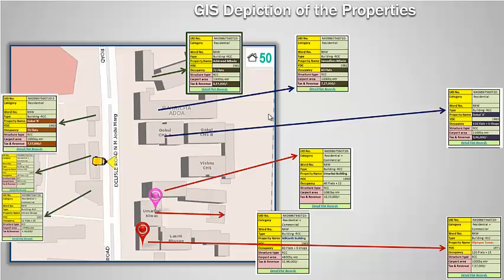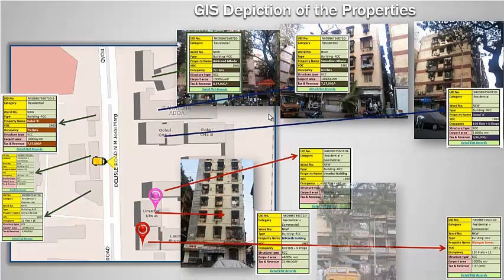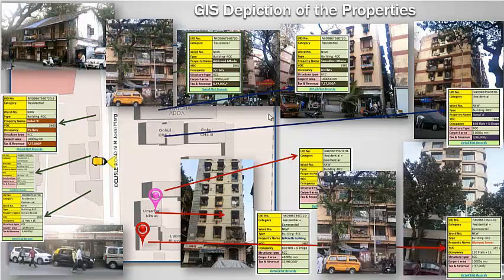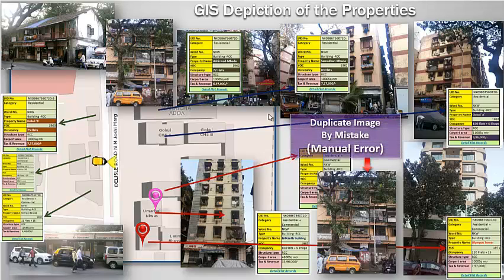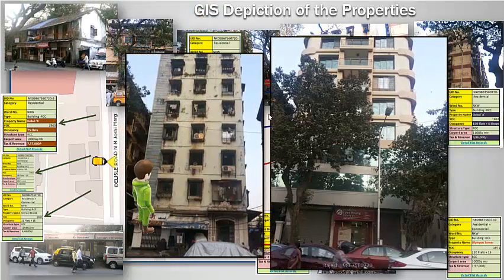Hence, in GIS, we attach a property image to each polygon. All this data looks to be fine in GIS, but please note that a single image got attached to two different polygons by manual mistake. These kinds of mistakes would be obvious when data is huge. Also, kindly note that the height of these two buildings cannot be commented on because it is difficult to always accommodate the complete building in a single shot picture.